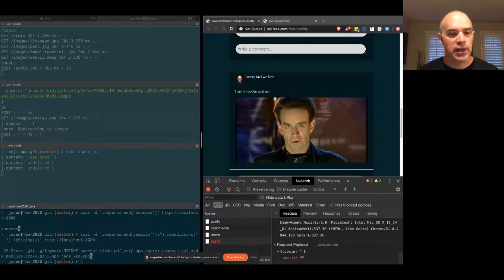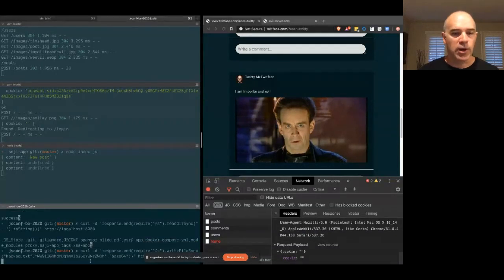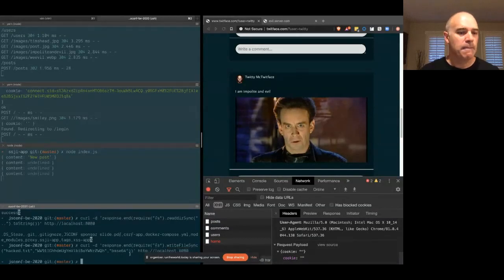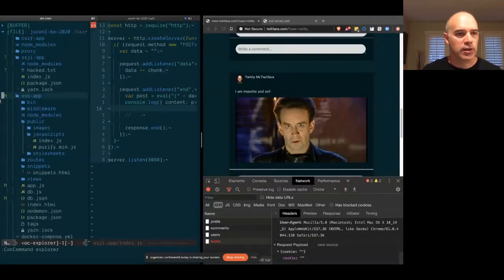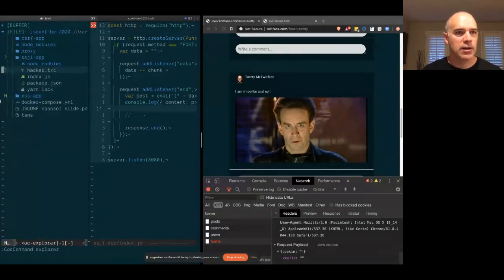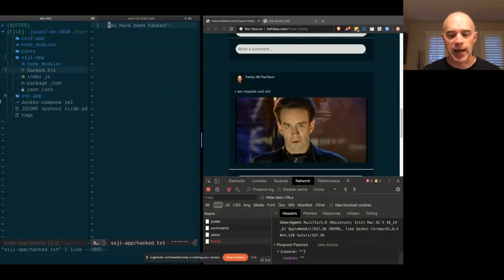So if instead of reading, we write to the file system, here we're going to require the file system module. We're going to write a file called hack.txt, and we're going to pass it the base64 encoded data to include as the content of that file. And then if we now go back over to our folder structure, what we're going to see here is this hack.txt file that says we've been hacked. So obviously not very malicious in and of itself, but it should be pretty alarming that we can write files. We could write the contents of a binary file and then execute it as a child process and wreak all sorts of havoc on the file system.